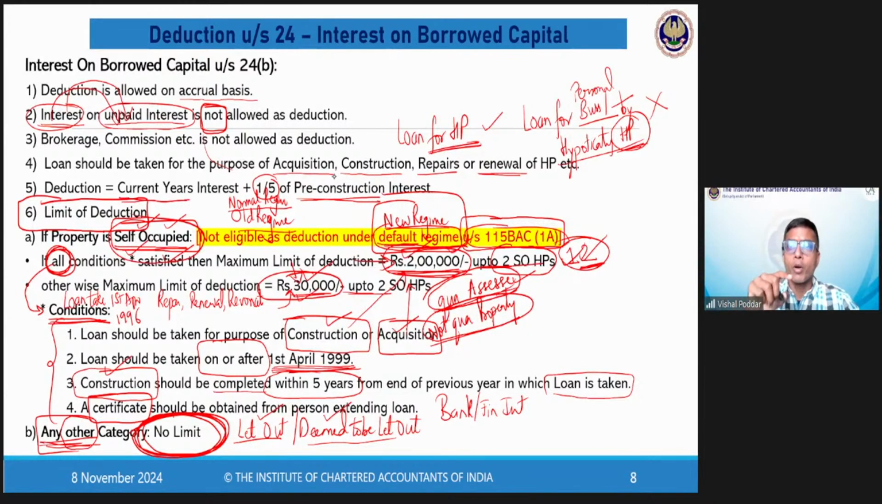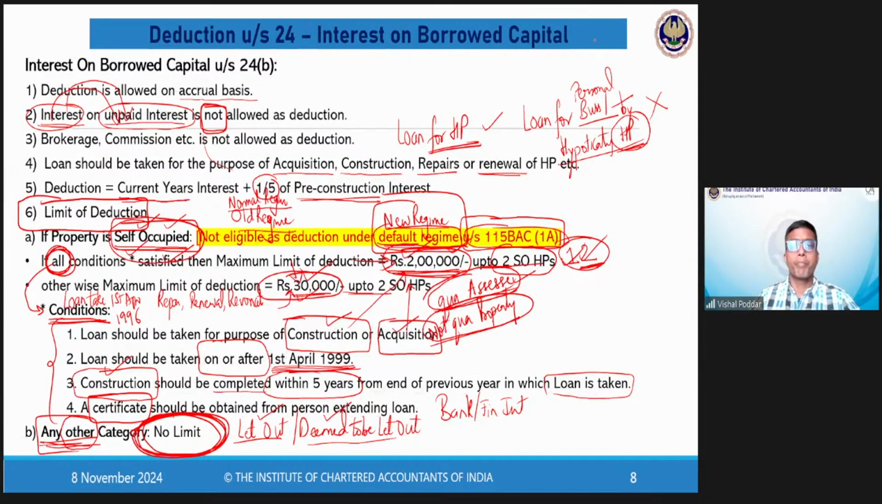Because in case of self-occupied property, your rent received is zero. So there is no rent income because it is self-occupied. Hence, they have kept a limit on the interest. Whereas if the property is let out, where you are receiving rent, then you can deduct any amount against interest. That is the logic for why there is a limit for self-occupied and no limit for other categories.